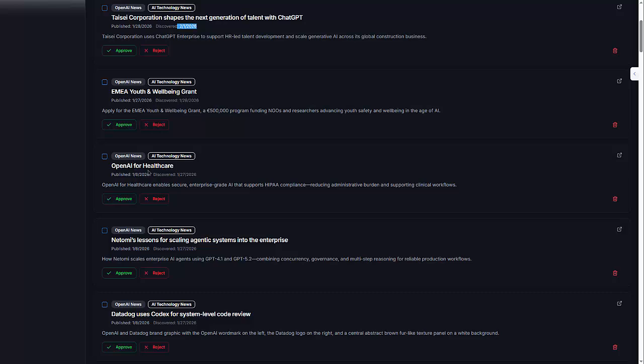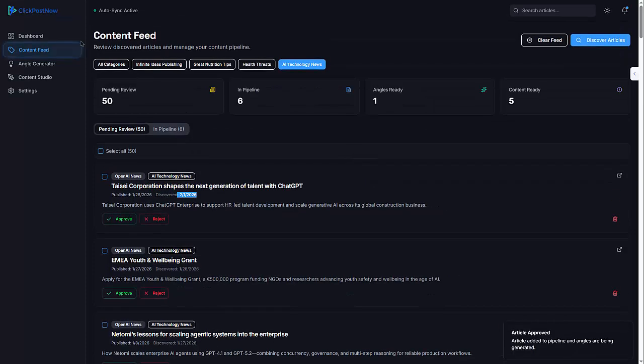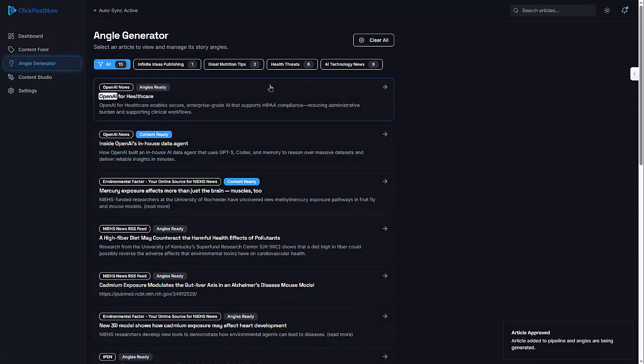OpenAI for healthcare looks pretty interesting. So I'm going to approve this as one of the articles I want to publish to my posts. And there we go. It's approved. Now I can take a look here and there it is. Now, what this AI does, the second AI that kicks in at this point is Claude.